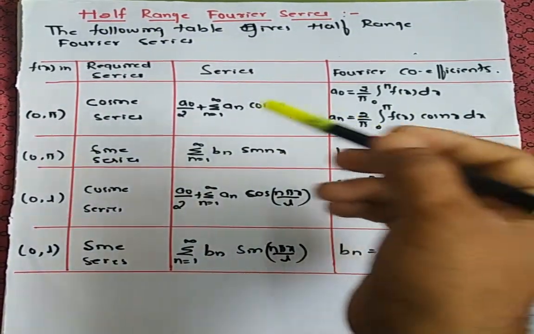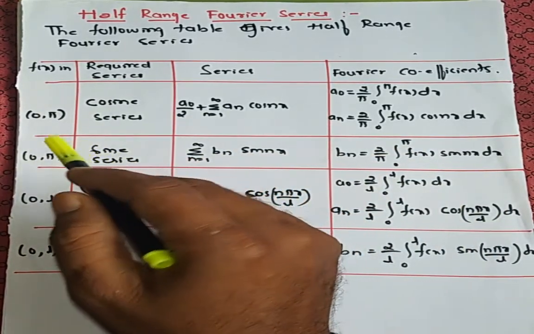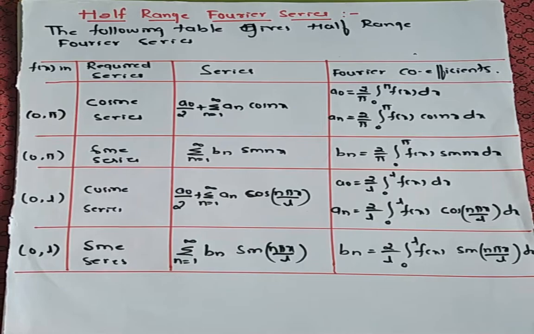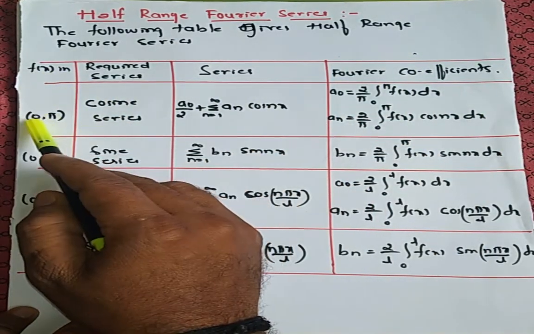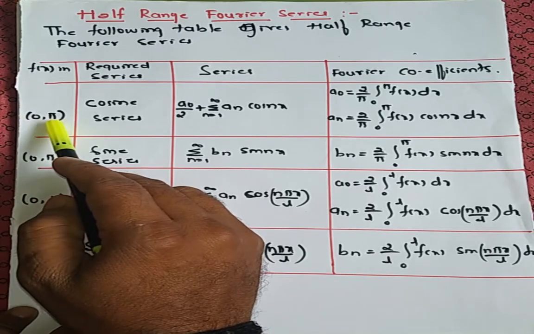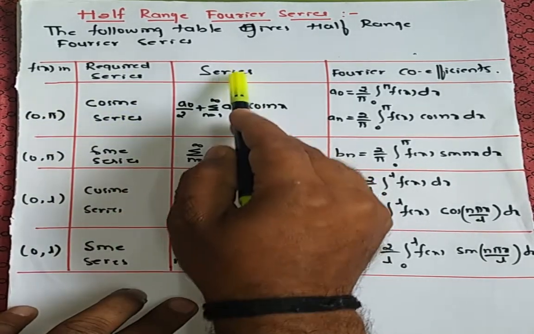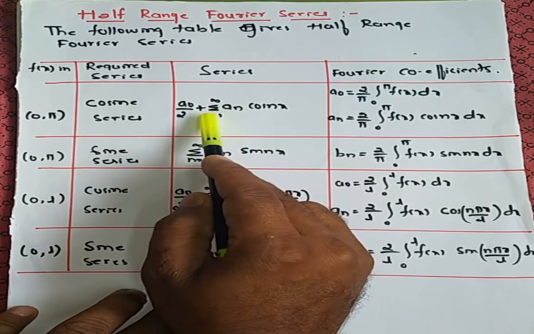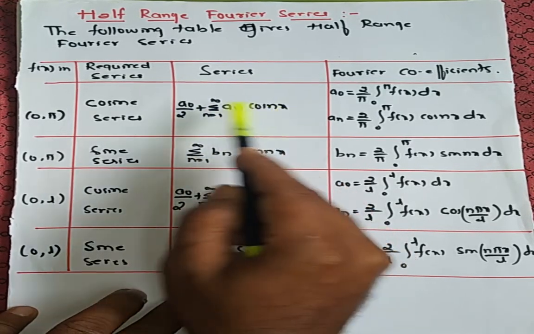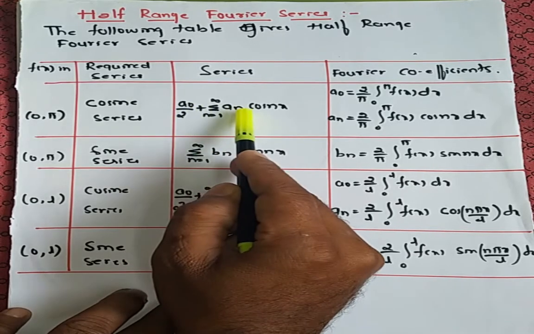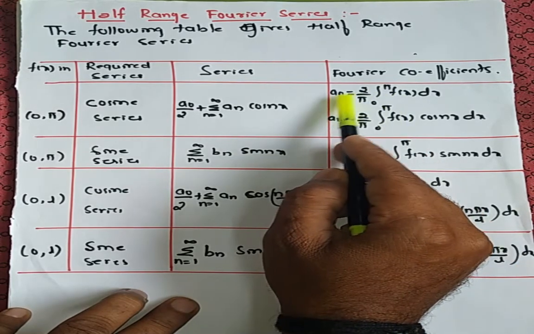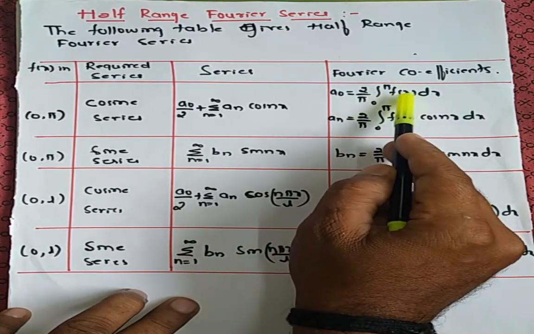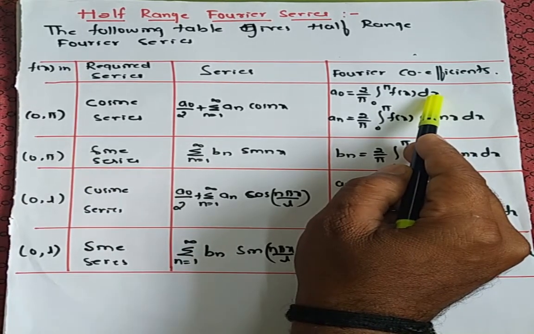You will get examples with 0 to 2 pi, that means pi and arbitrary also. Here the function will be given in the interval 0 to pi. If they ask for the required cosine series, the series will be like this: a naught by 2 plus summation n from 1 to infinity an cos nx. Here the Fourier constants are a naught and an. You have to calculate a naught and an using these formulas. a naught is equal to 2 divided by pi integration 0 to pi f of x dx, which you have used in the odd and even concept.